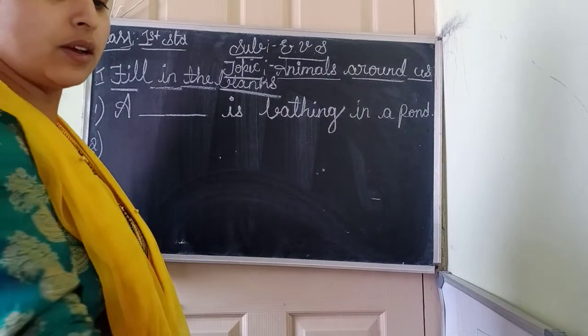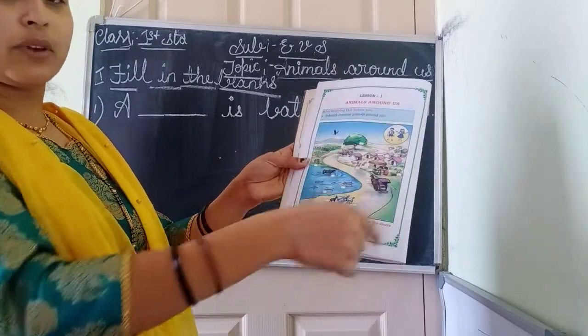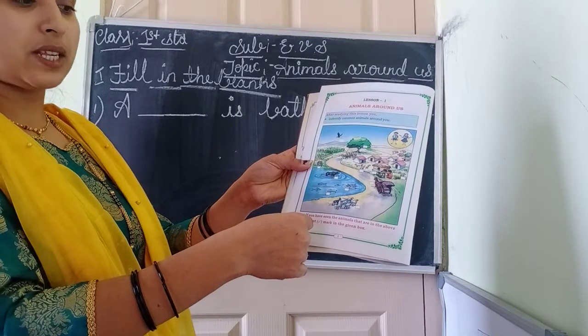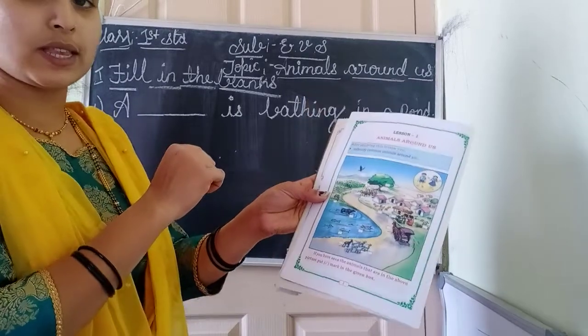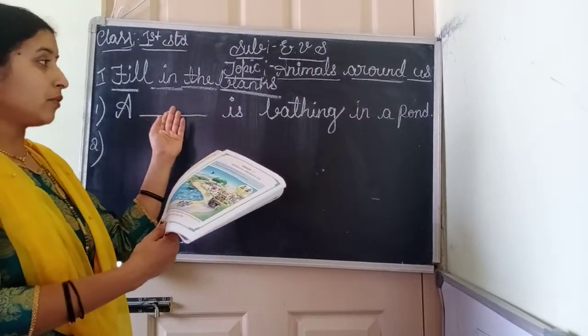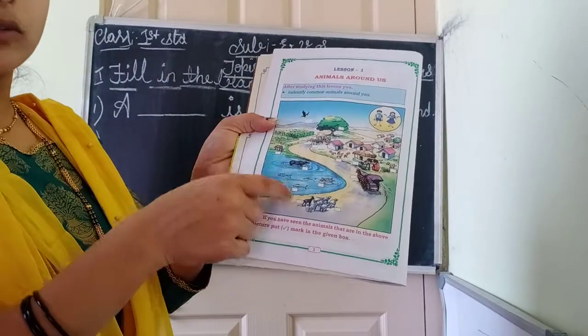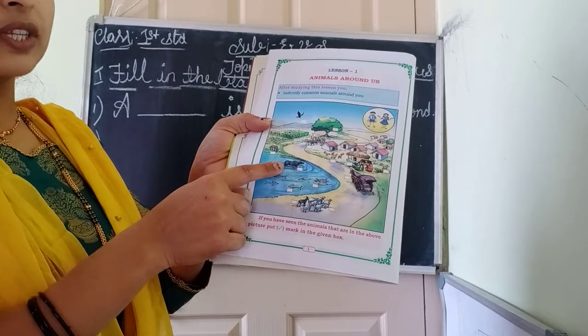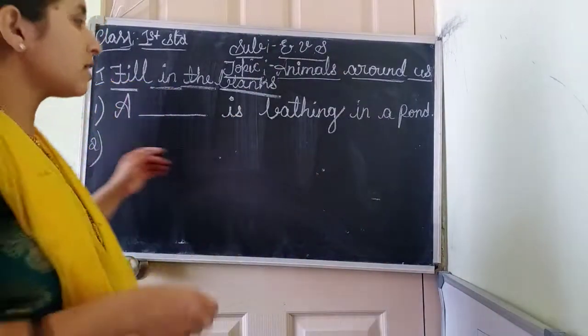Open your EVS textbook, page number 1. They have given one village picture, right? Yes. With the help of the picture, you have to say the answer. You should say the answer, children. I have prepared the fill in the blanks questions and answers based on this picture. According to this picture, you have to say the answer. Which animal is bathing in the pond? Buffalo. Okay, write down the answer.